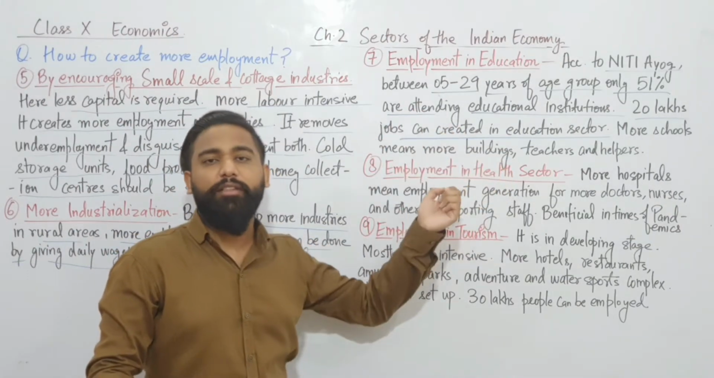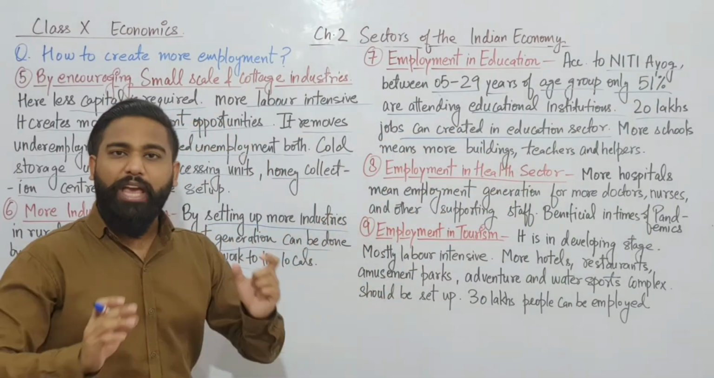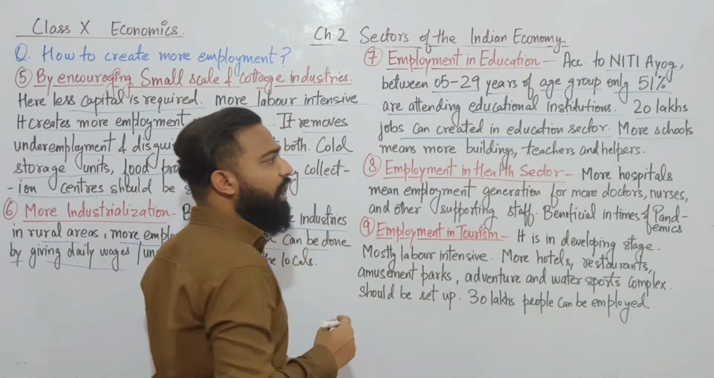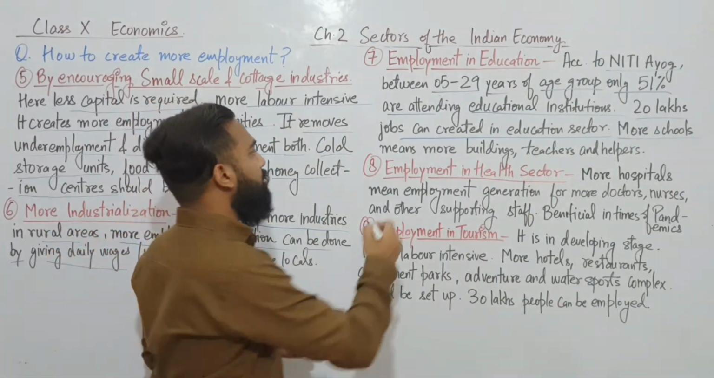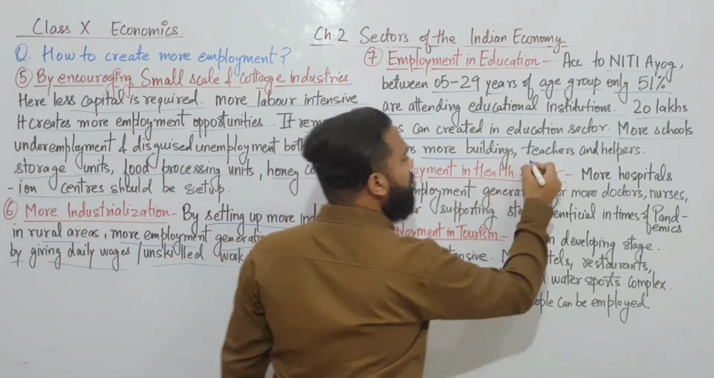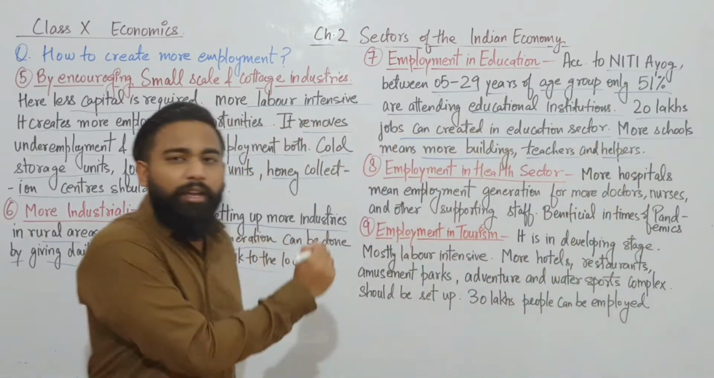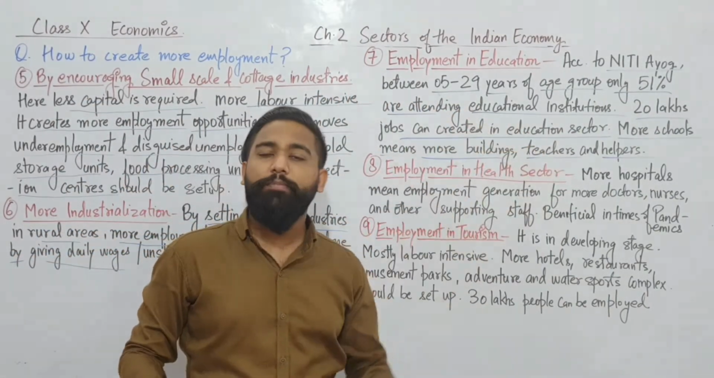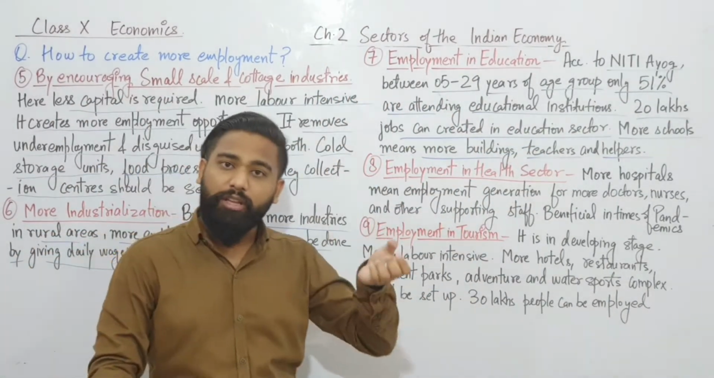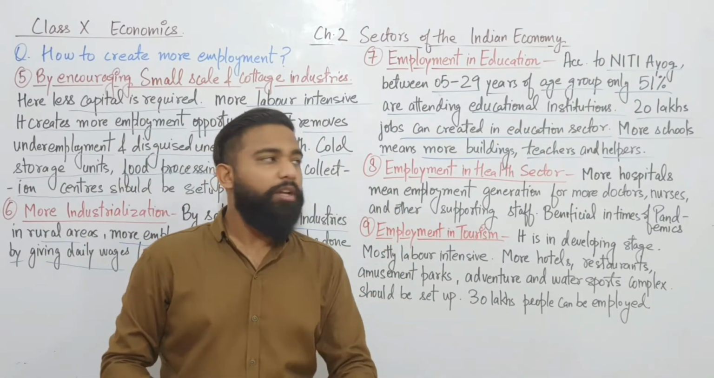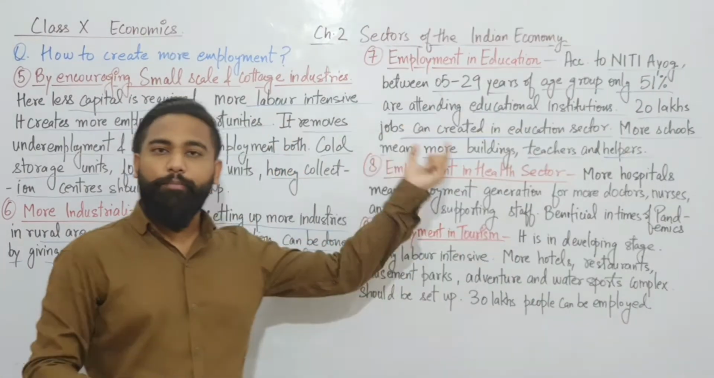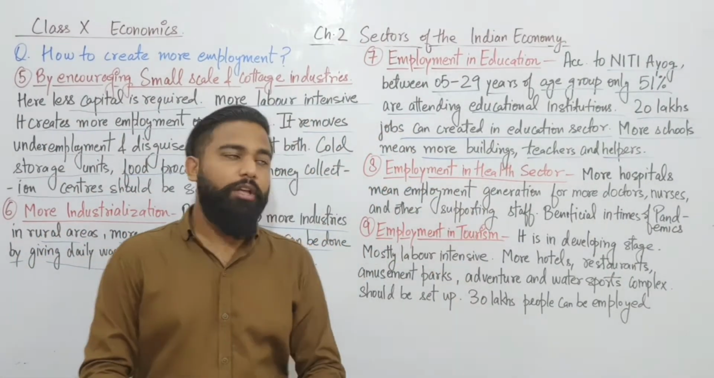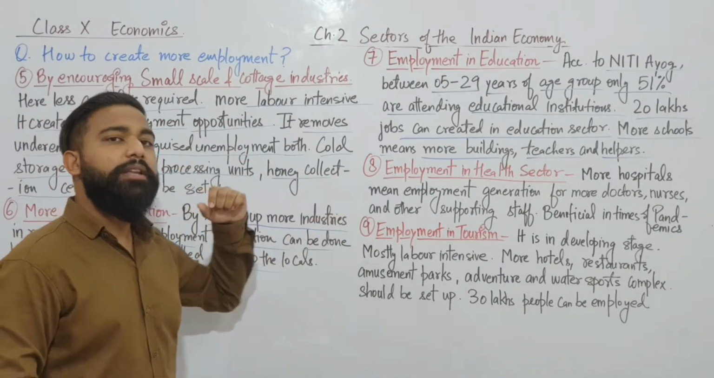Only 51% are attending schools, and 20 lakh jobs can be created in the education sector. How? By building more schools. It means more buildings will be required, more teachers and more helpers will be required, and people can go to school now, because there are so many places where education facilities have not even reached. They don't have schools. So that's how we can create more employment, and also impart education to the people where schools have not reached. Now the next one is employment in the health sector.